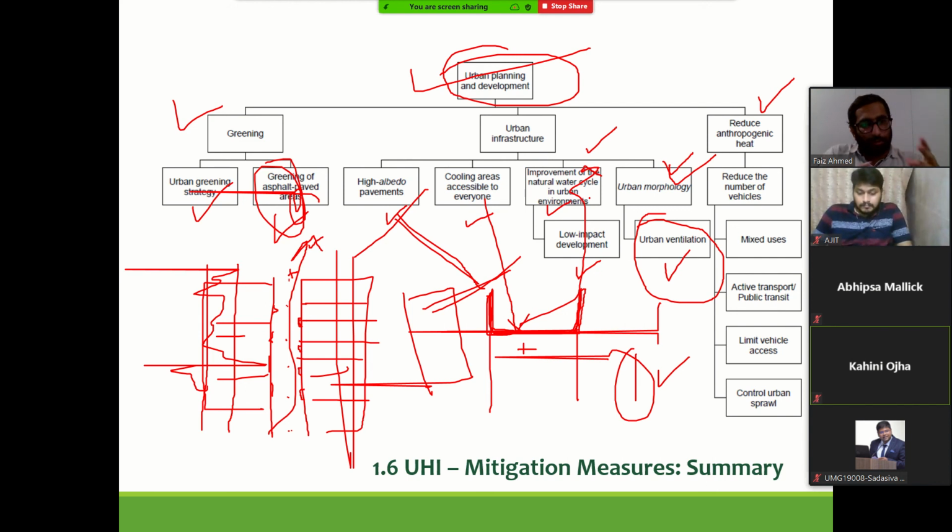In fact, I'll tell you one more example. Normally, we see water bodies as evaporative coolers in cities. There are case studies done in some European contexts where, because of the water body, the temperature of that area has gone up.